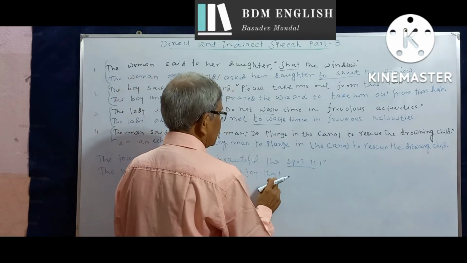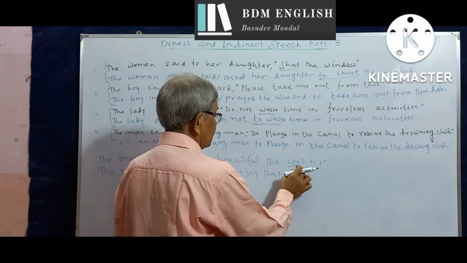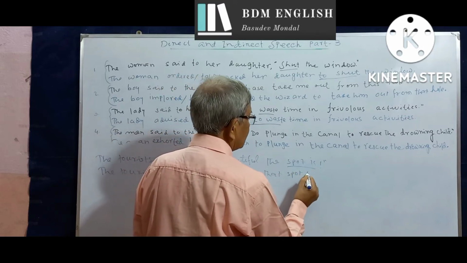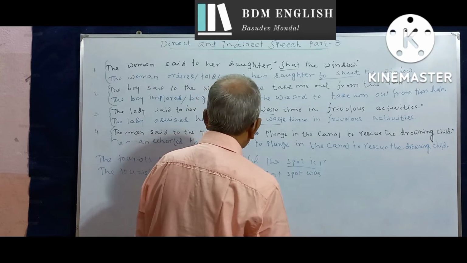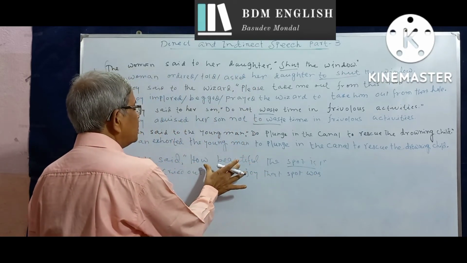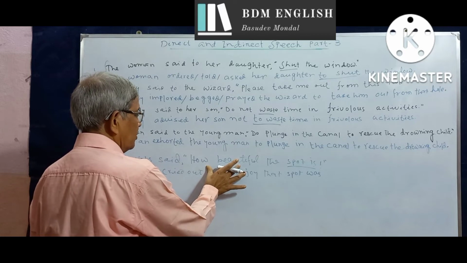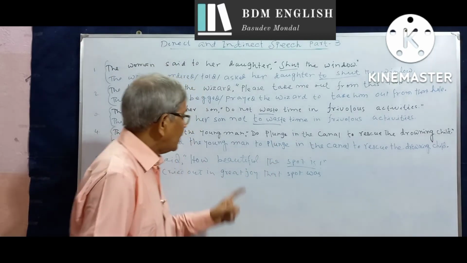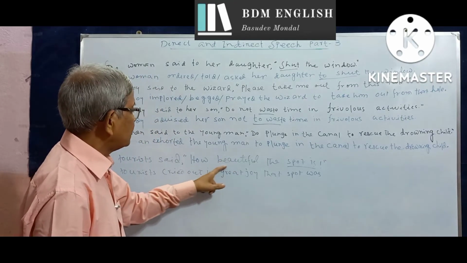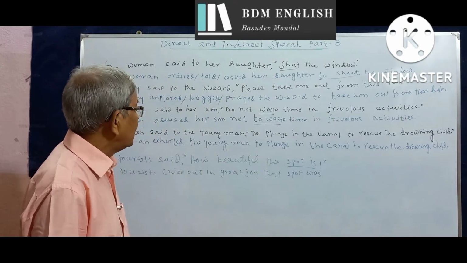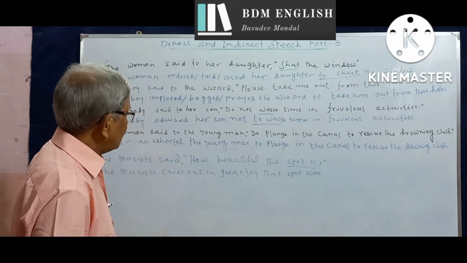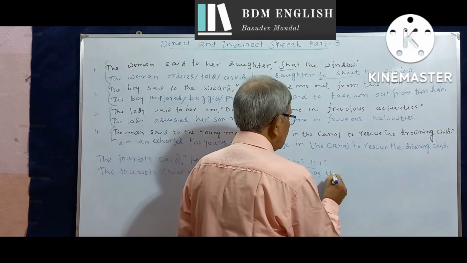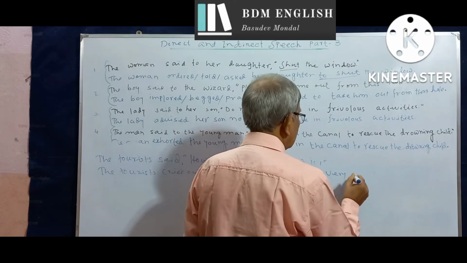So first, after the connective, we must place the subject. The spot, the verb changes to the past tense from is to was, and the phrase how beautiful, very beautiful, is a part of the predicate, so this phrase has to be shifted to the right-hand side of the verb after replacing how with very: was very beautiful.